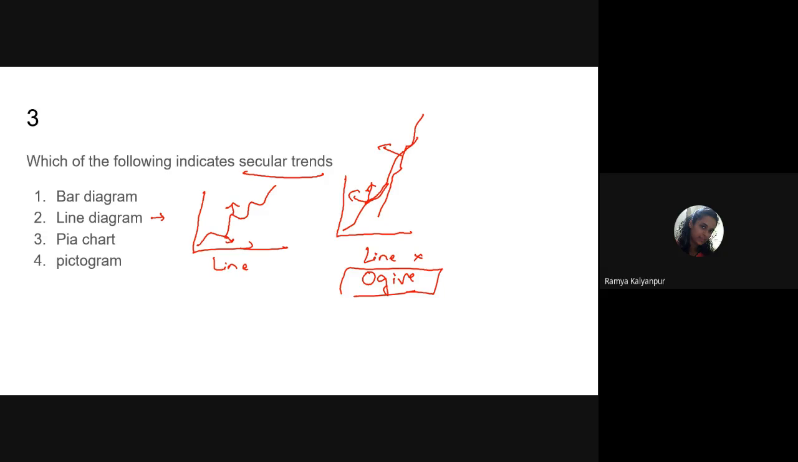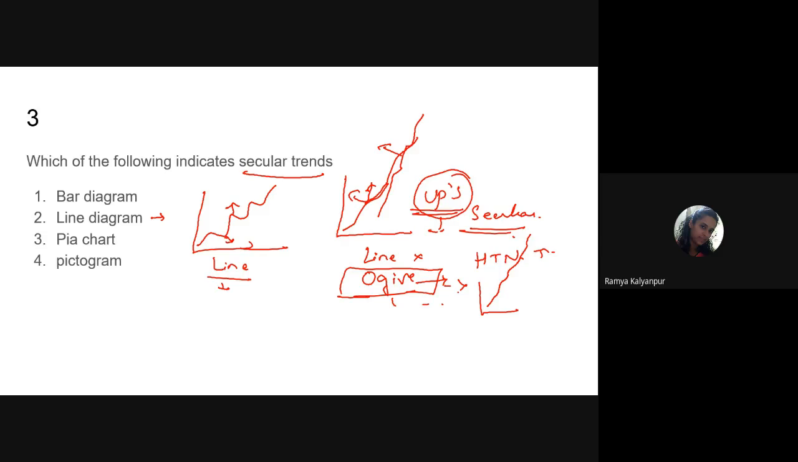But in the line diagram you can see dips also. So any diagram that represents only ups, what do we call it? Ogive diagram. So this difference you have to know. This ogive diagram cannot be used for secular trends because its purpose itself is different. Maybe in hypertension, if you are measuring only hypertension, you can see it increasing, increasing, increasing. For data where intensity keeps on increasing, the best method is to use the ogive. So the concept should be clear here. In a line diagram, ups and downs will be there, and it is best suited to measure secular trends.